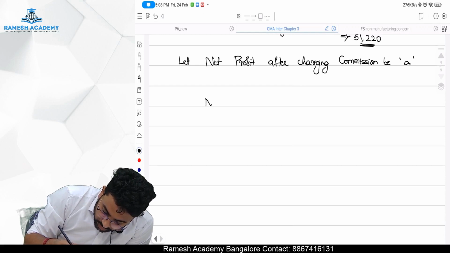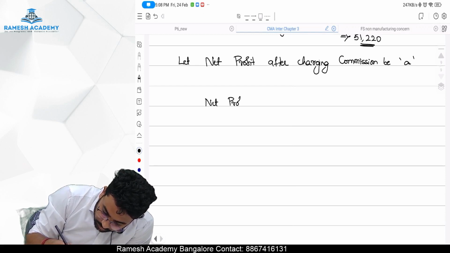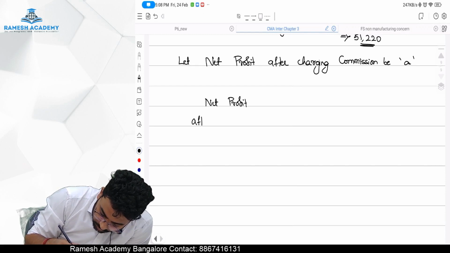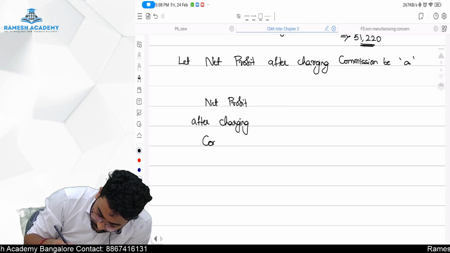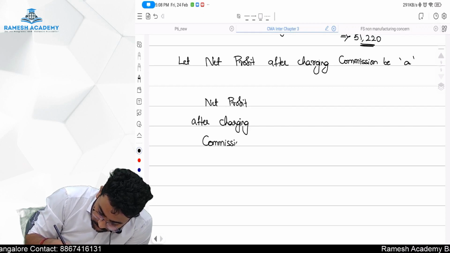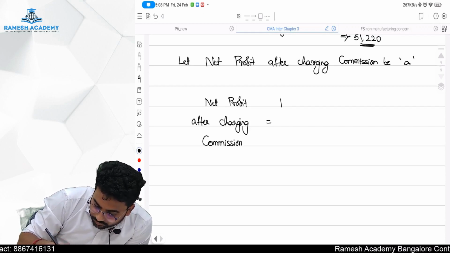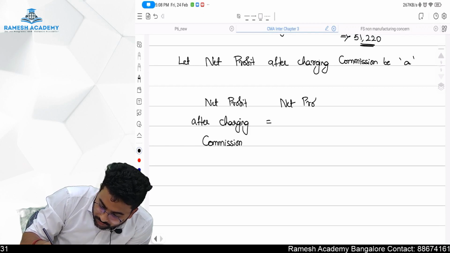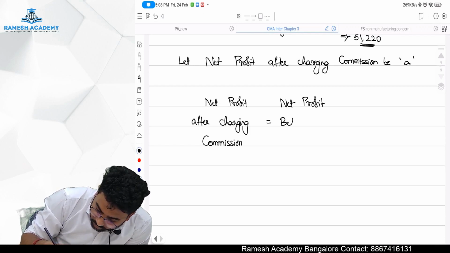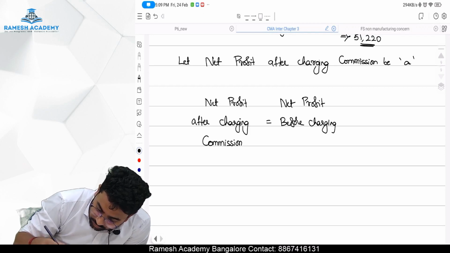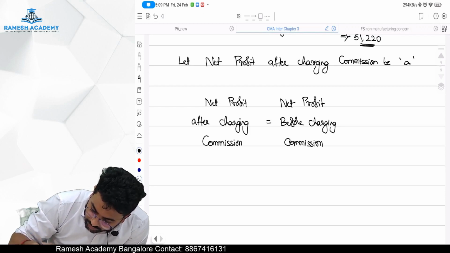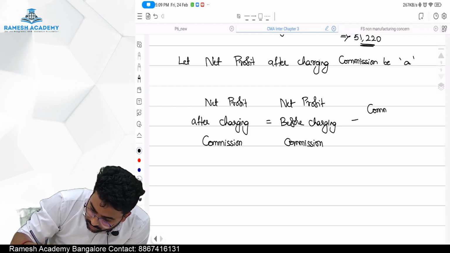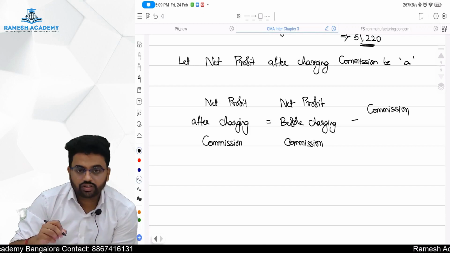Simple. Net profit after charging commission is equal to net profit before charging commission minus commission, right?